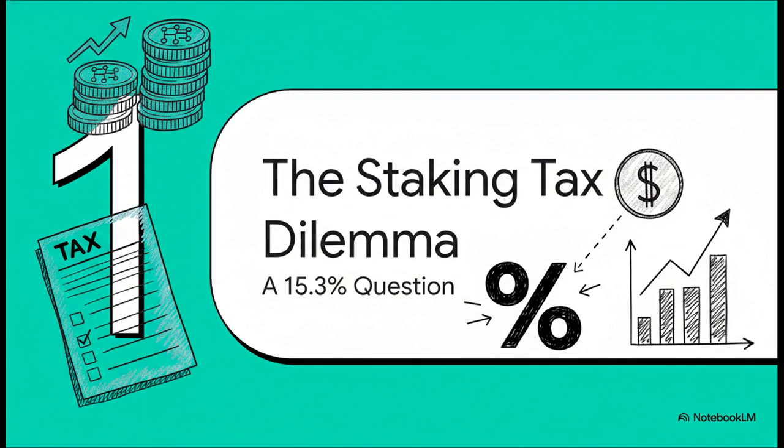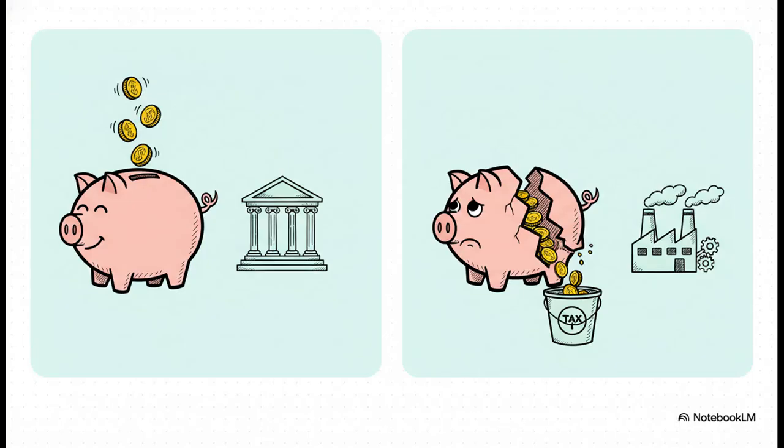All right, let's start by understanding exactly what's at stake here. This isn't just about which little box you check on your tax return. It's about a potential 15.3% tax hit. Okay, so the whole conflict really boils down to these two tax forms. Whether you report on Schedule B for interest or Schedule C for business income, you're paying your ordinary income tax rate. But Schedule C comes with a kicker, the self-employment tax. That's an extra 15.3% right off the top to cover Social Security and Medicare. Getting this wrong can be a really expensive mistake.